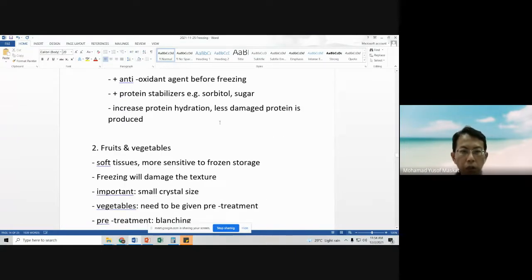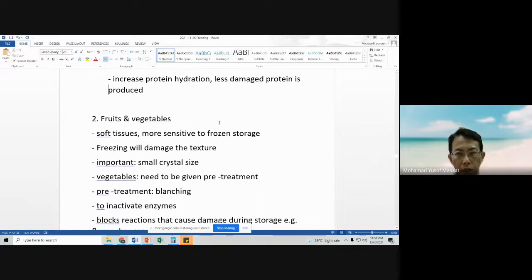So those are meat, poultry and also fish. You can see that for freezing, the method is not really that difficult. That's why there are so many frozen products nowadays, because the method is basically to put it in a package, which is very important, and then put it inside the freezer, although certain things also need to be considered.